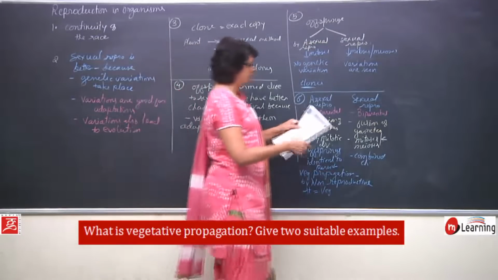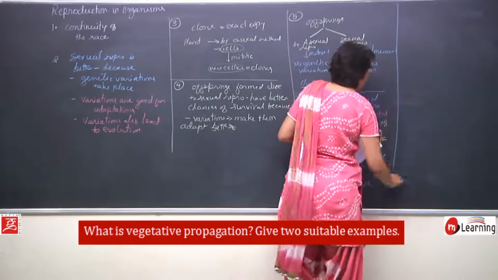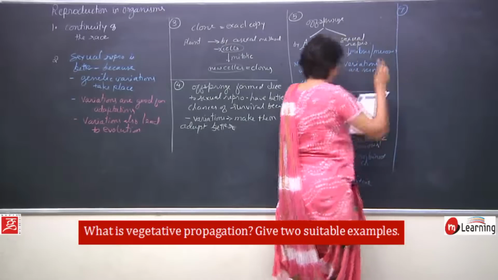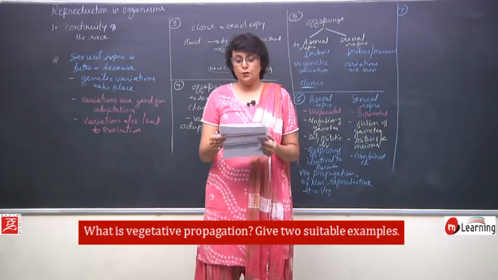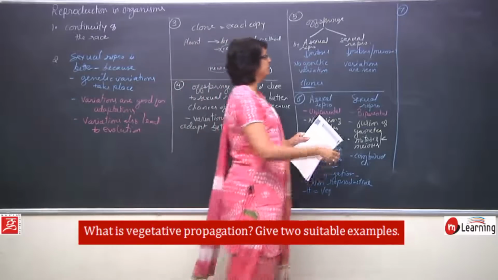Question number 7. What is vegetative propagation? Give 2 suitable examples.